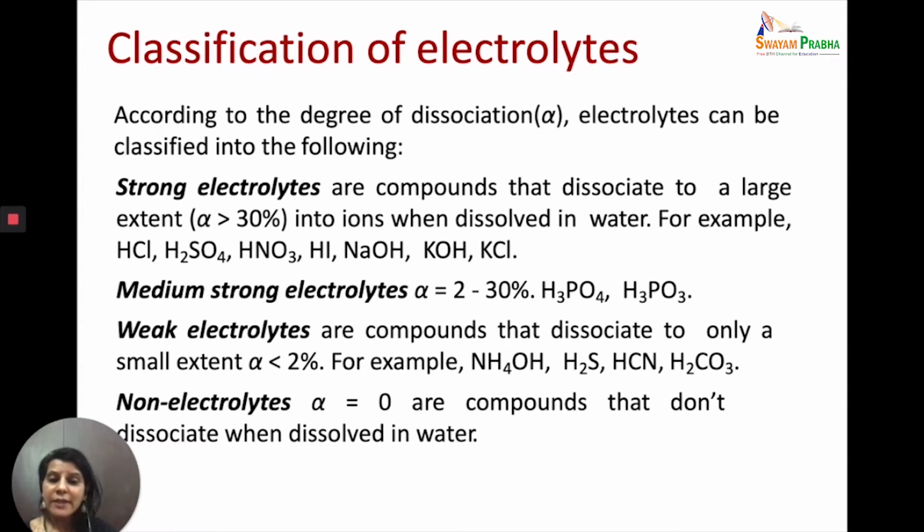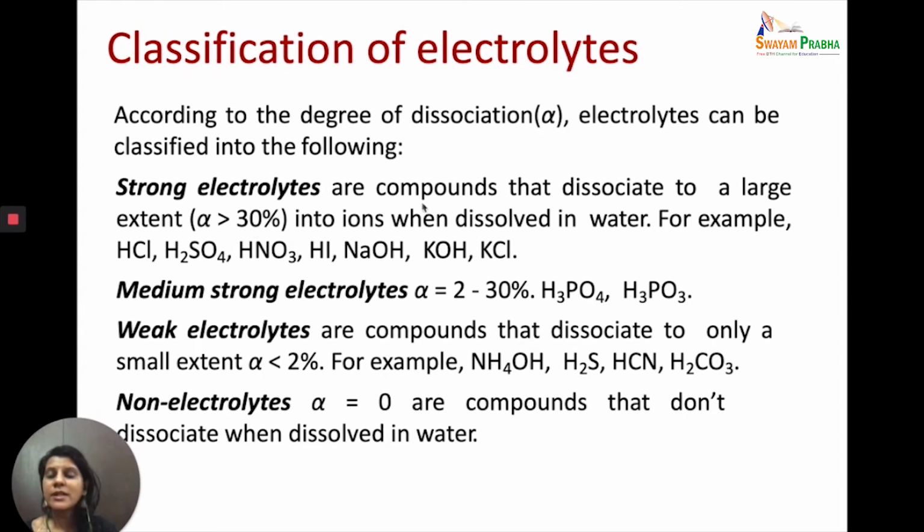So in fact, if you dissolve NaCl in water or KCl in water, there is nothing like NaCl in water. The Na+ ions are separate, the Cl- ions are separate. The moment you added them in water, they became separated. Only in the solid state they were together because of the strong Coulombic forces of attraction. But the moment we put them in water, they got separated into ions. So there is no existence of NaCl in the water.